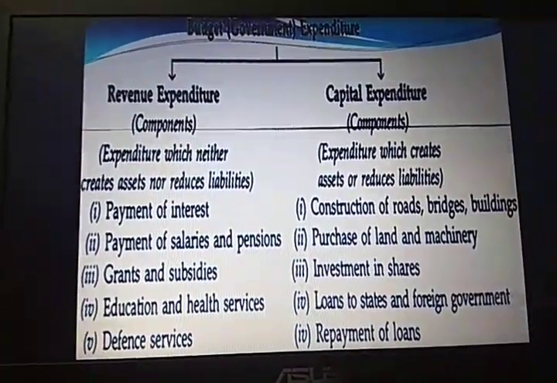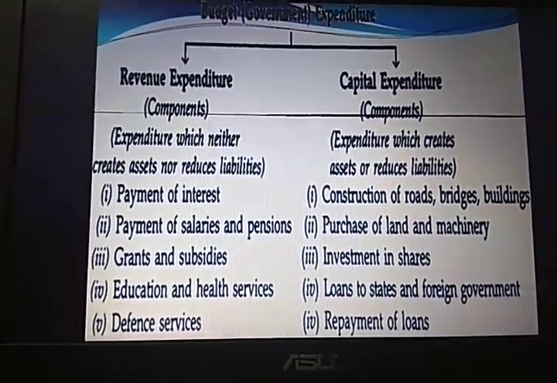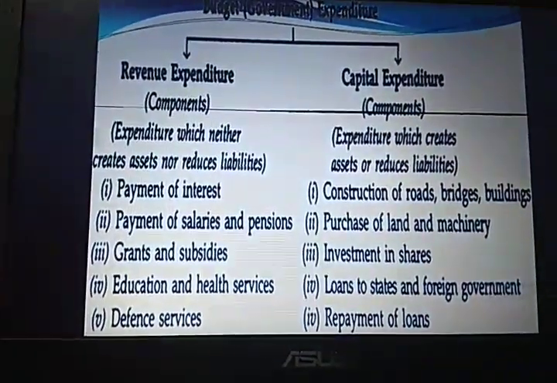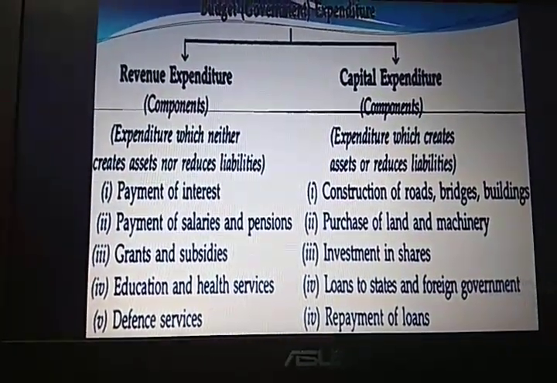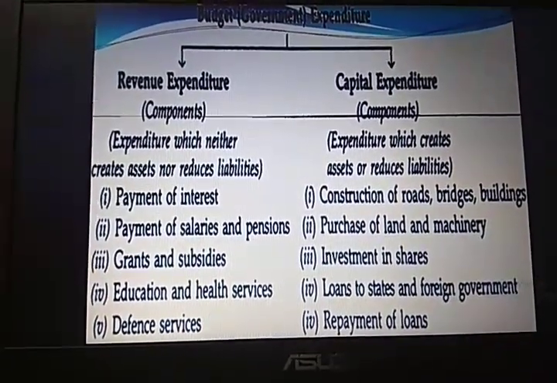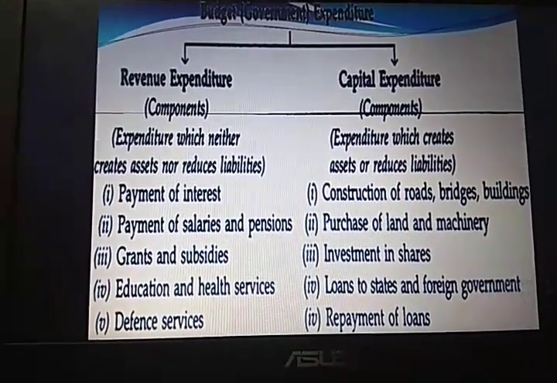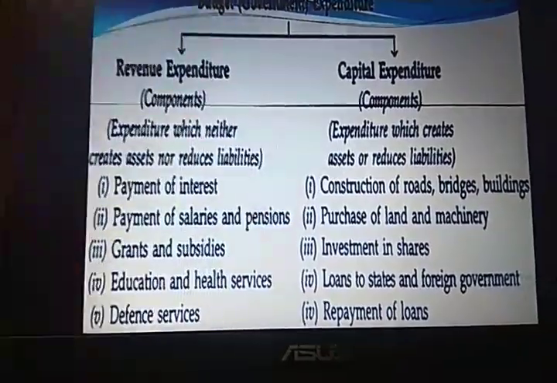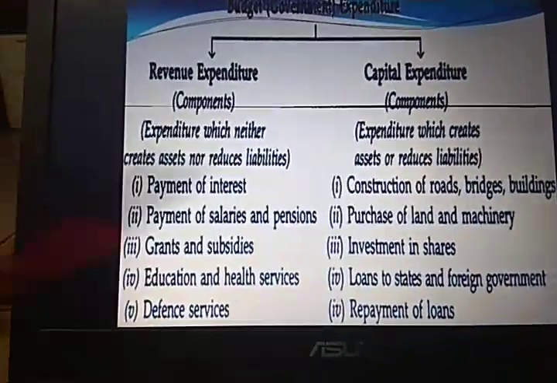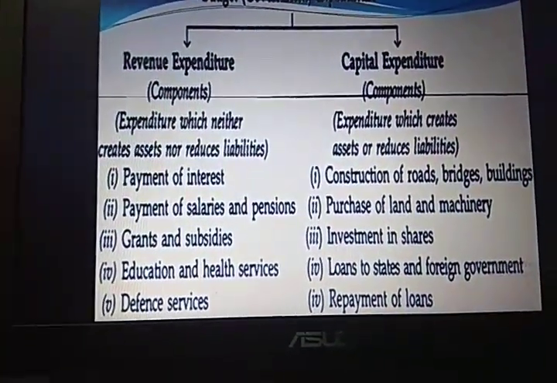Loans to states and foreign governments. If our country is giving loans to states and foreign governments, that is creating assets for our nation. How is it creating assets for our nation? Because whenever you advance a loan to anybody, against that the person maintains a security with you. So that gives creation to the asset. So loans to states and foreign governments, if you are giving, that is an example of capital expenditure because it creates assets for your country.